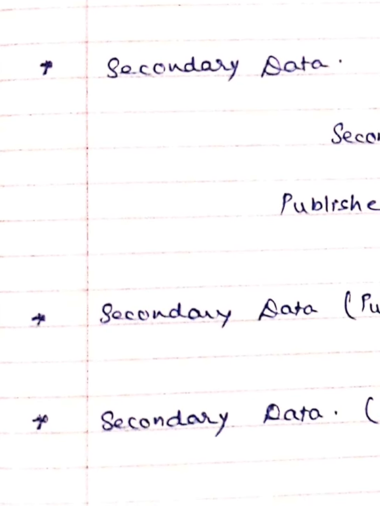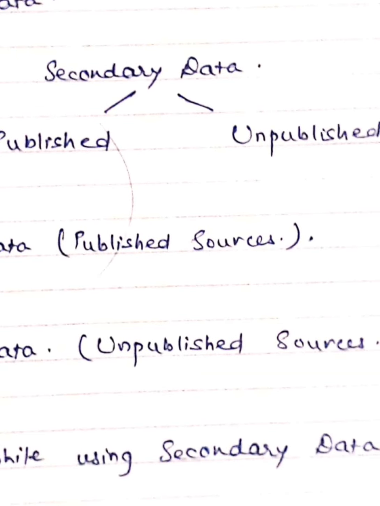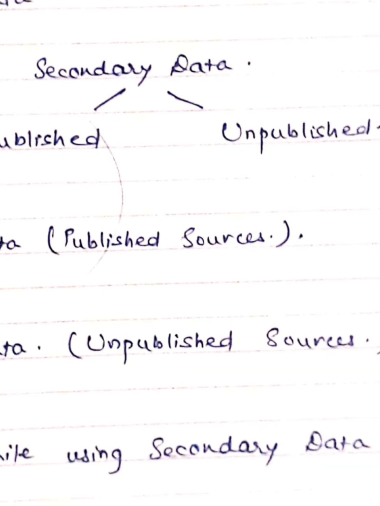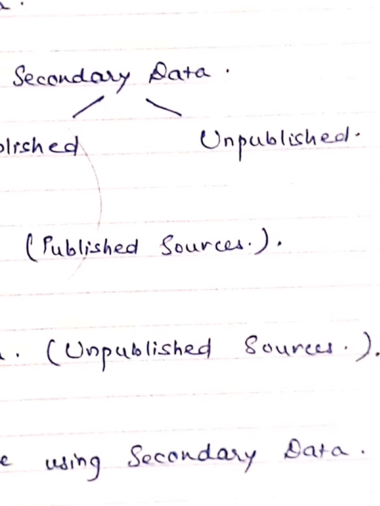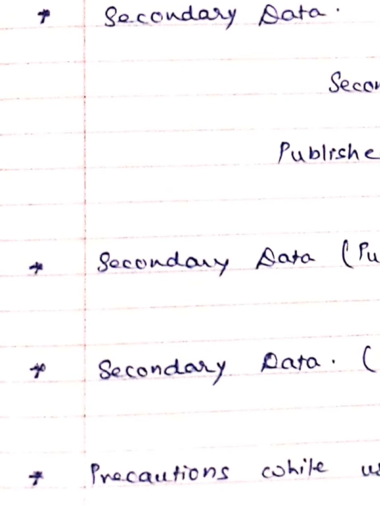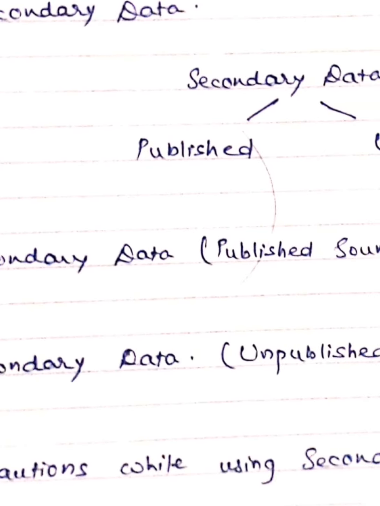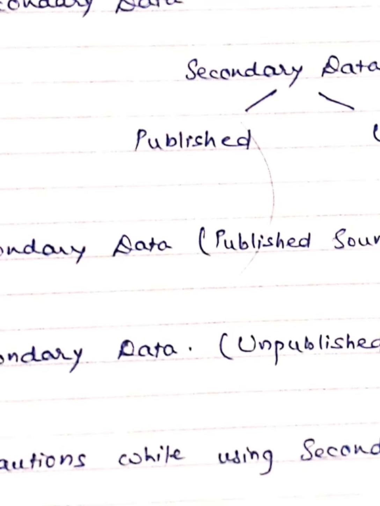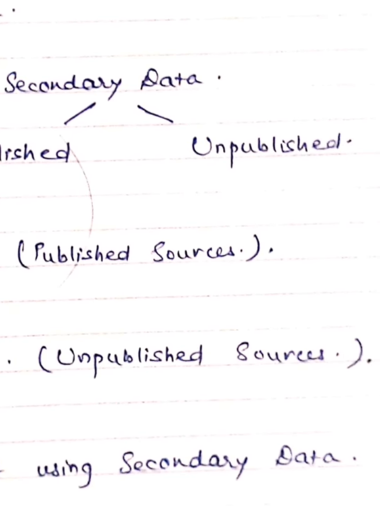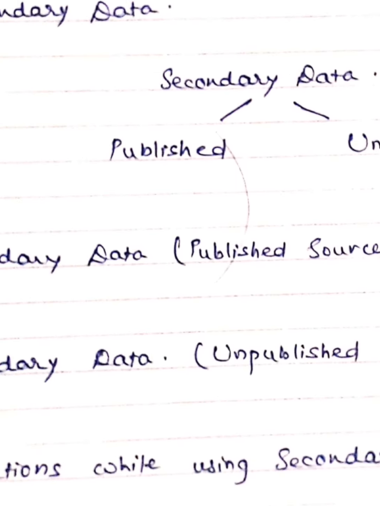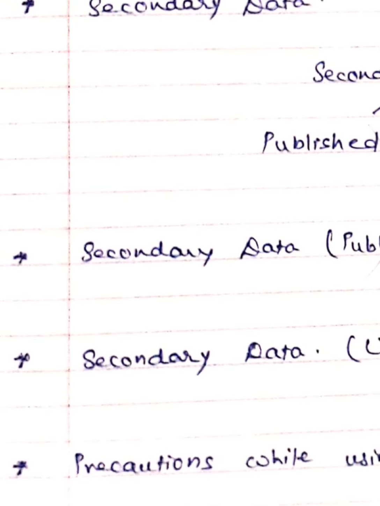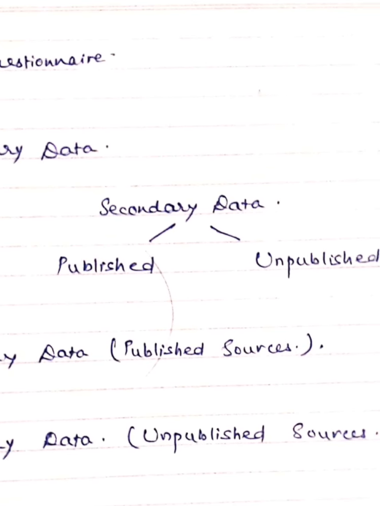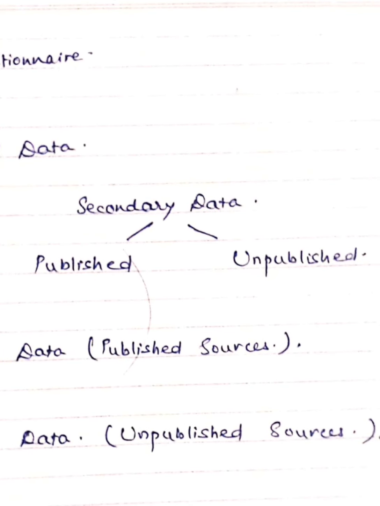We even talked about secondary data by unpublished sources. Suppose I want to take information about the teachers of a school. I will go to that particular school and take permission, and if I get the internal information of the teachers from the school, that information becomes secondary data for me, and that is an unpublished source, because such information is not published anywhere. So secondary data, as we discussed, is of published type and unpublished type.